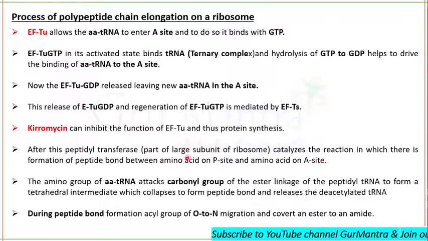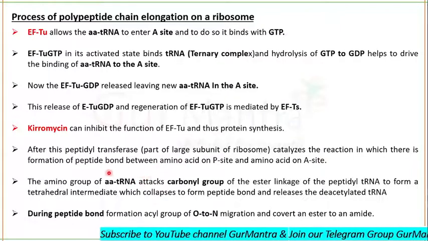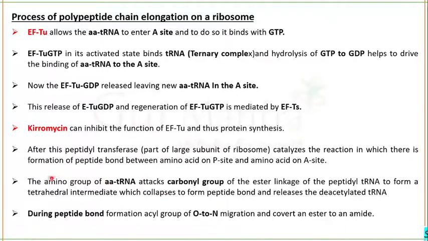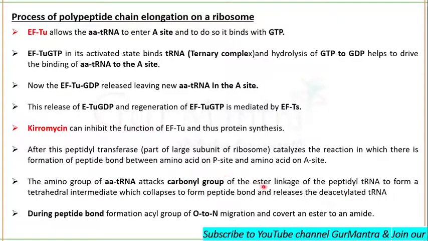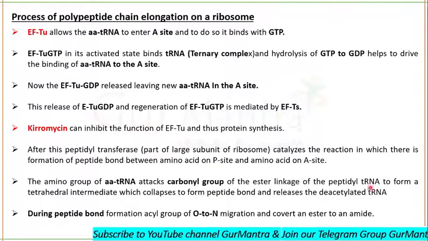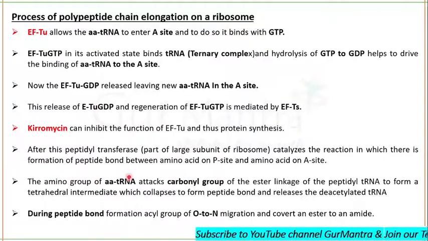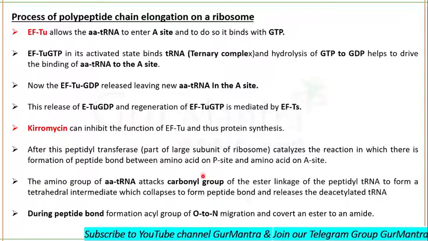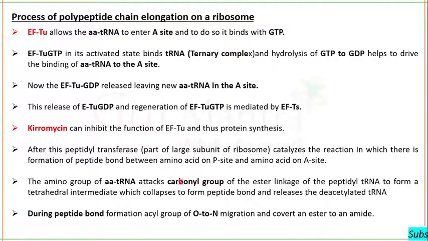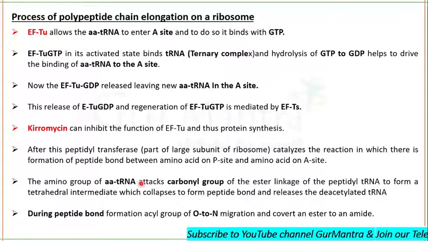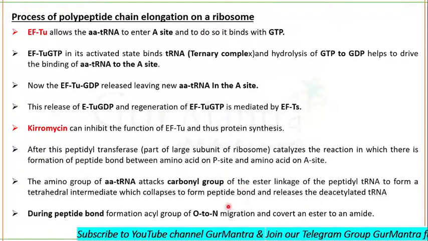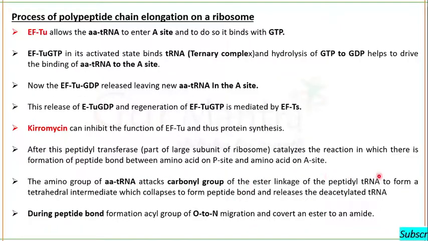So what happens during this reaction? The aminoacylated tRNA amino group attacks on the carbonyl group of the ester linkage of peptidyl tRNA. Peptidyl tRNA has an ester linkage, and in the ester linkage is a carbonyl group. The amino group of aminoacylated tRNA will be attacking this carbonyl group. After the attack, there is a formation of a tetrahedral intermediate. This intermediate collapses soon and a peptide bond is formed